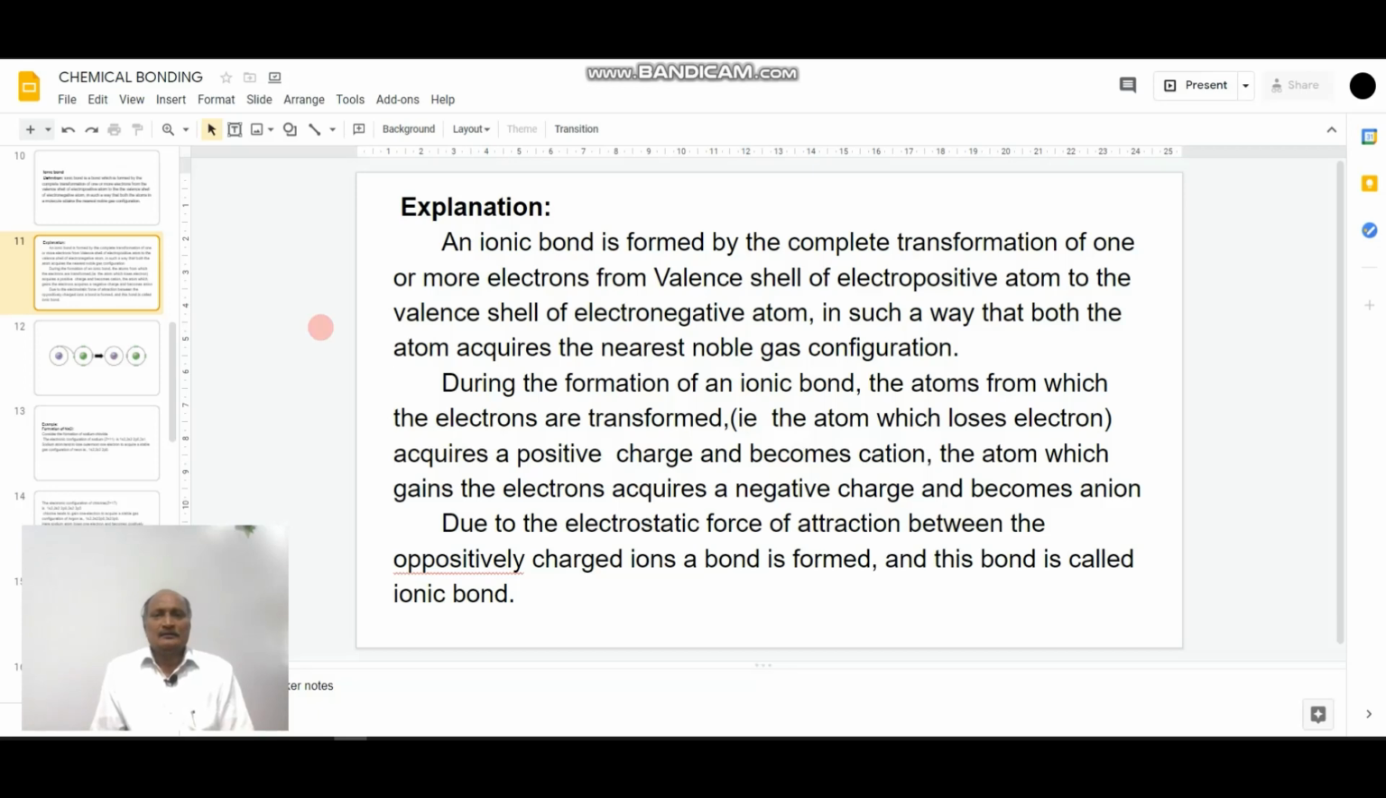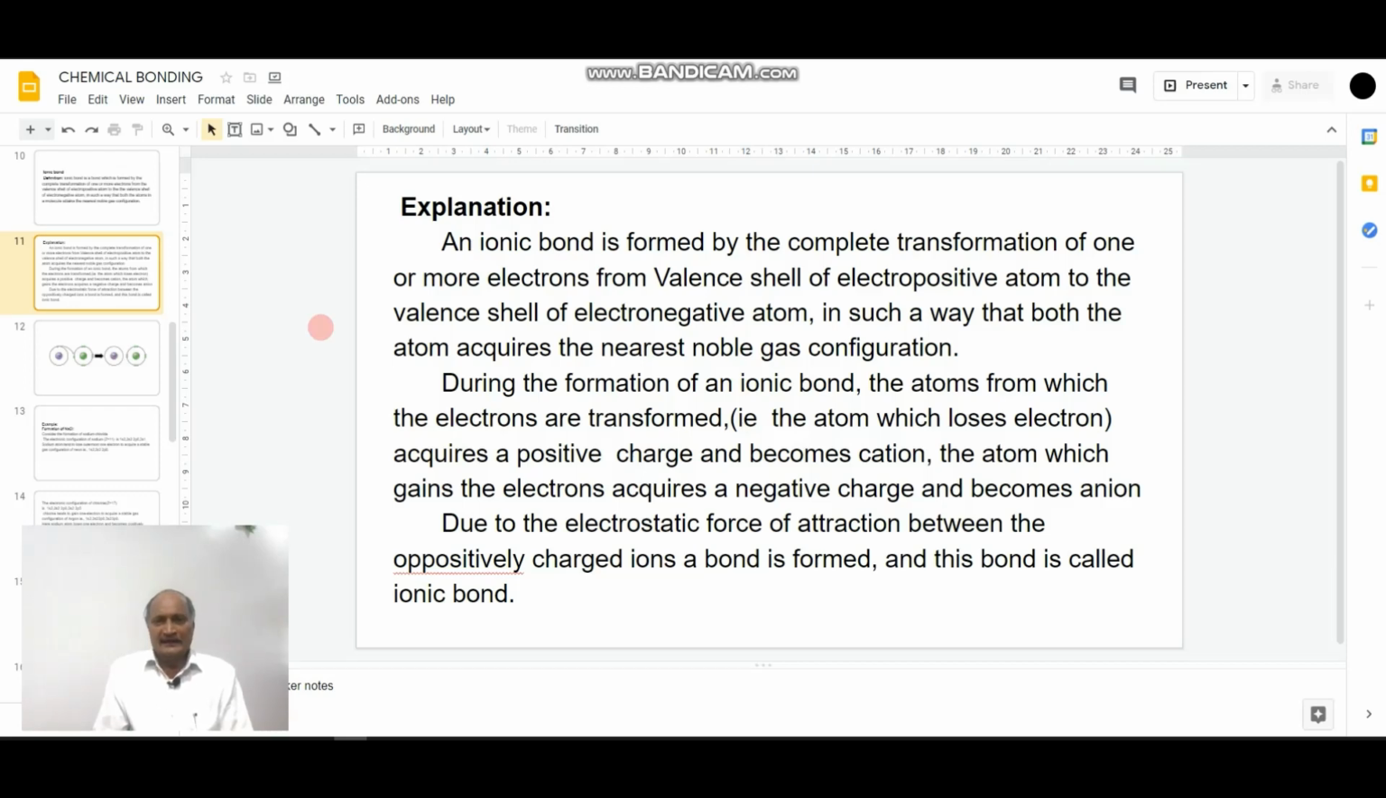During the formation of an ionic bond, the atom which loses electrons acquires a positive charge and becomes a cation. The atom which gains the electrons acquires a net negative charge and becomes an anion.